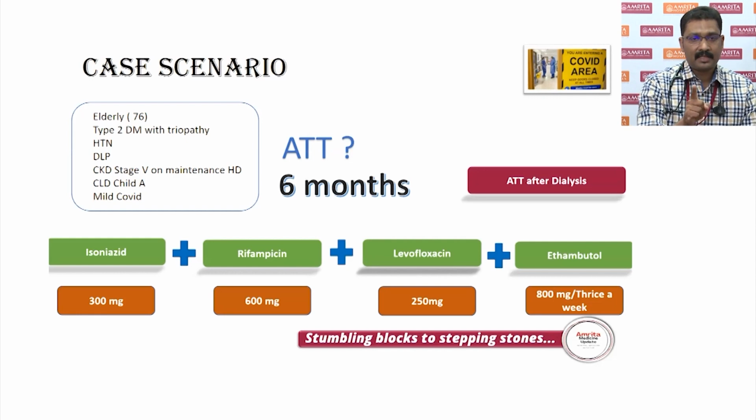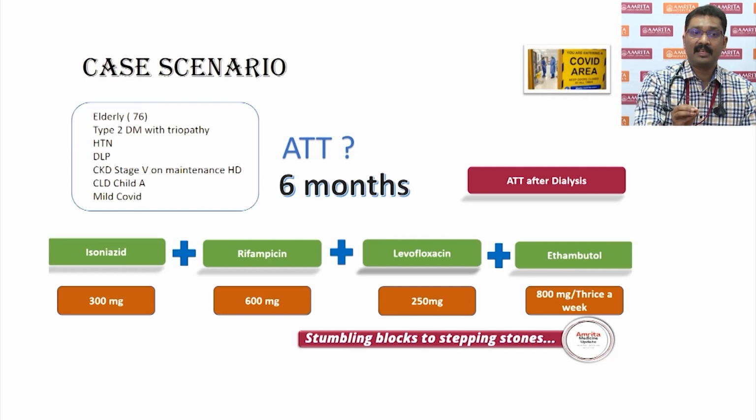And how long will the regimen be? Should it be 9 months? I have chosen 6 months because I have added levofloxacin instead of pyrazinamide. So we are still giving 4-drug intensive therapy and continuation with 3 drugs. I would observe, probably stop it at 6 months, and then clinically assess the patient and see if there is a need for a possible increase in duration. Now, the COVID was mild, does not require antivirals and so on, so no interactions there.